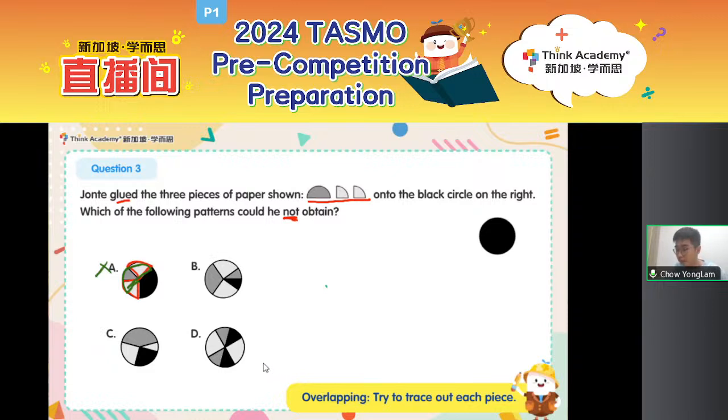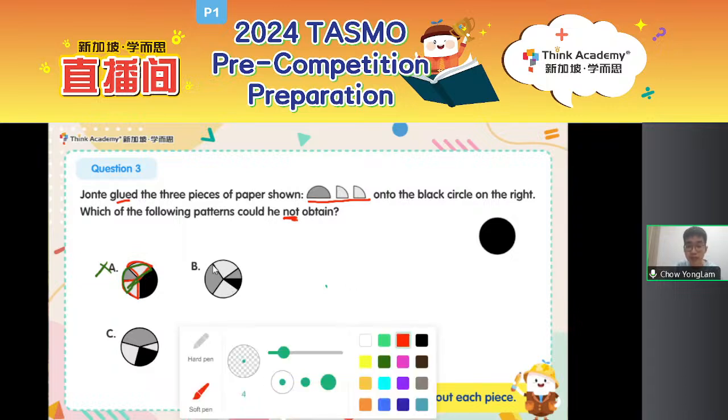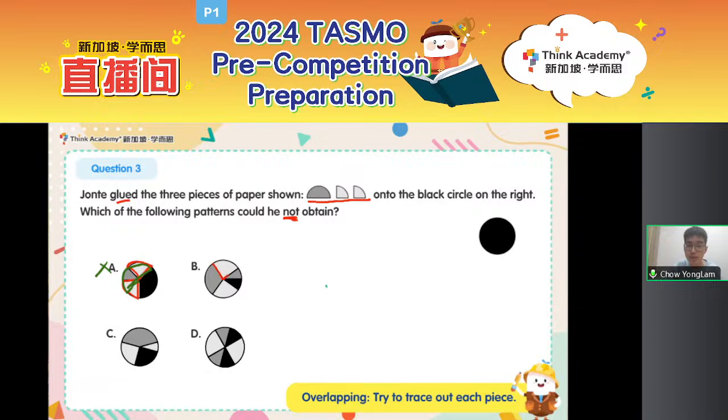Wow, I see a lot of y'all typing B, B, B. Can we form the figure in B? Let's take a look. We have 2 dark gray areas over here and 2 light gray areas over here. So it's clear that these 2 light gray areas, again, form my quarter circle. So we have 1 quarter circle, another quarter circle. So identify where they are first. Now I'm left with my semicircle.